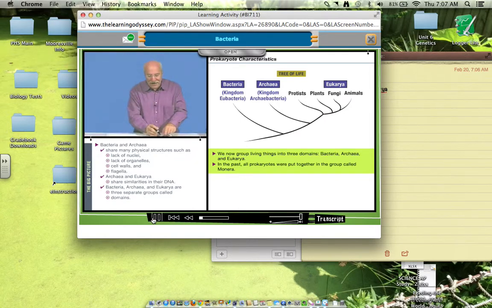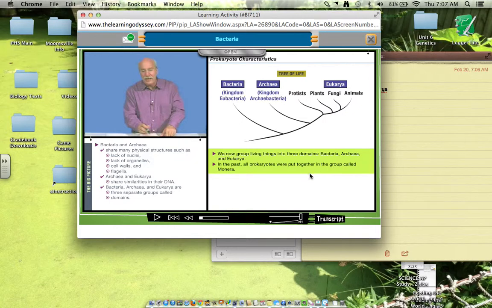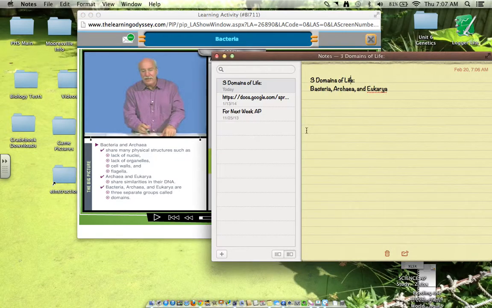Well, it's because bacteria... Alright, right quick. Let's do this right here. This is important information right here. All this that he puts over here on the right side is important. So let's say we've already got the 3 domains of life, but what in the past they were grouped together called what? So let's write that down.